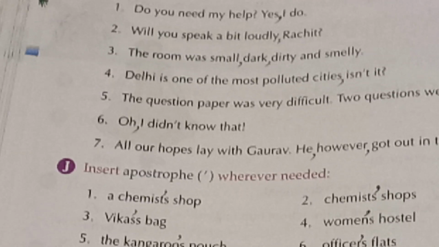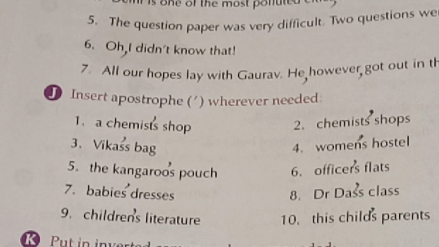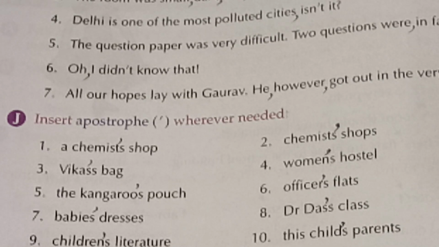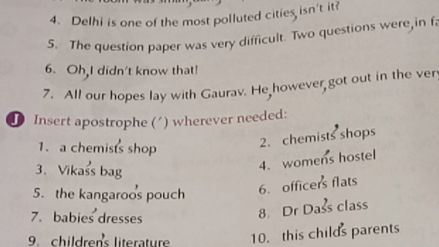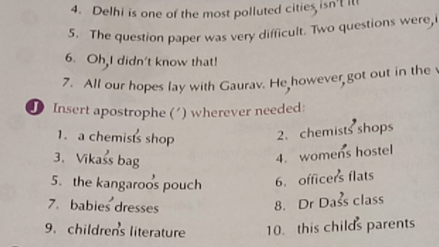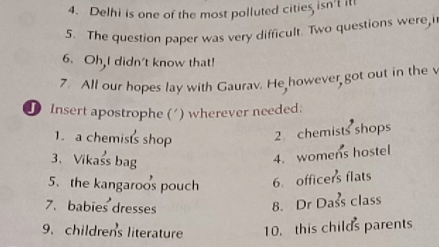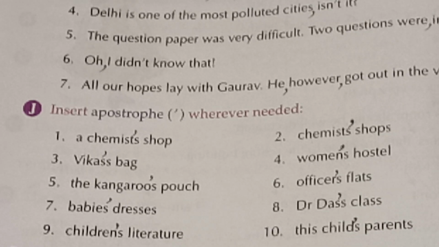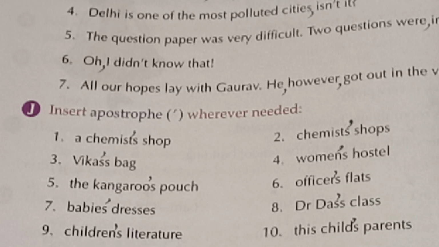Then insert apostrophe. A chemist's shop. See the difference between a chemist's shop and chemists' shop. A chemist's shop means this is singular. And here chemists' shop is plural. So we are putting the apostrophe after S. Then Vikas's bag. It is between the two S's. Then women's hostel, after N. Then the kangaroo's pouch, before S. Officers' flats.